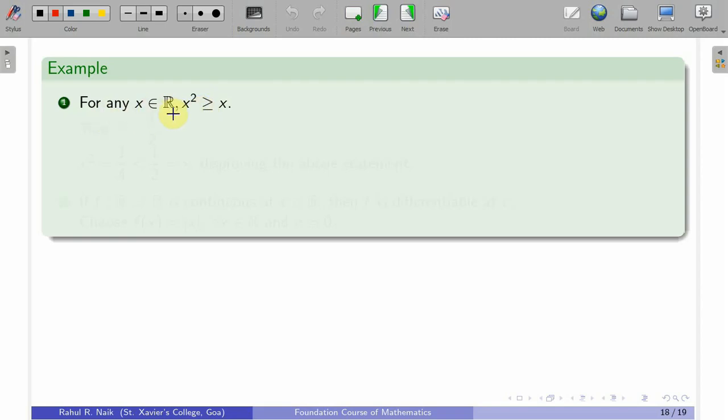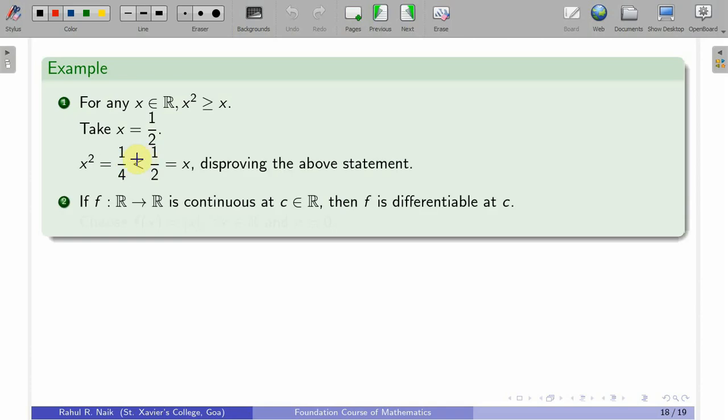So, I will disprove this by choosing one particular x. Do not prove it, you disprove it by giving a counter example. So, I will take x equal to half, that will work. In fact, you can take any x which is lying between 0 and 1. You will see that x square is 1 by 4, which is less than 1 by 2, that is equal to x, disproving the above statement.